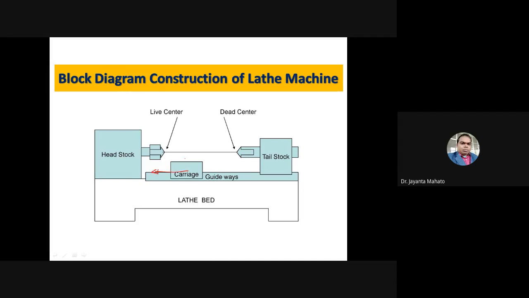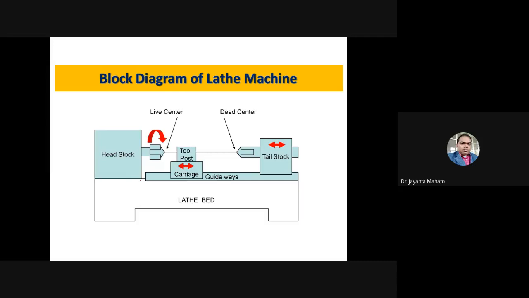In this carriage the tooling arrangement is there, and this tool can move along this axis and perpendicular to this axis also to give the depth of cut. So this is the tool post. This tool post will move. This live center will rotate. This tailstock will move like this, and this carriage will move parallel to the axis of this machine.